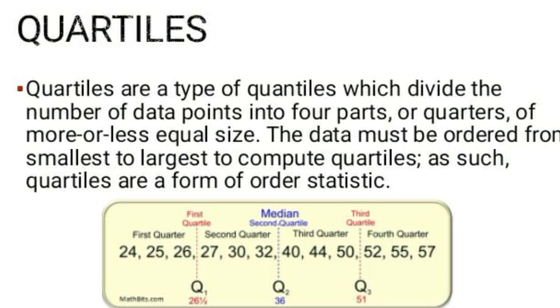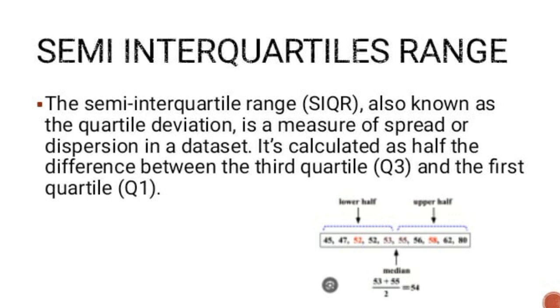First quartile: 25% of the data is below this value. Second quartile: this is the median, the median value, where 50% of the data is below this value. Third quartile: 75% of the data is below this value. Semi-quartile range. The semi-quartile range, also known as the quartile deviation, is a measure of spread or dispersion in a dataset. It's calculated as half the difference between the third quartile and the first quartile.